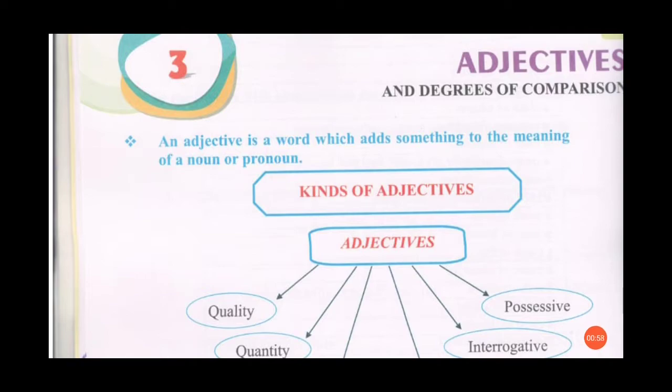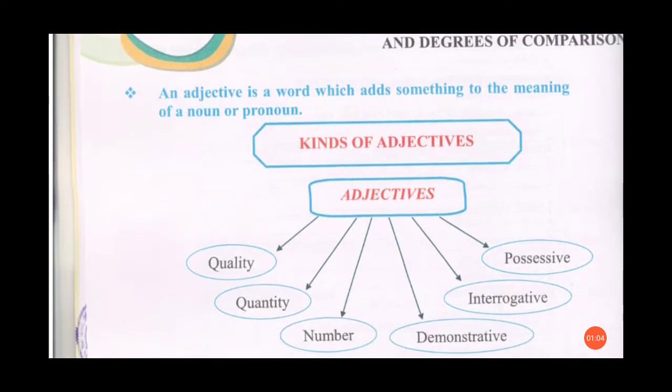Let's take one example. For example, if I say Vijay is a boy. Here in this sentence, I'm telling Vijay is a boy. Now this sentence is giving us a simple information that Vijay is a boy. But if I say Vijay is a good boy, here in this sentence, the word good is describing that Vijay is a good boy. So here the word good is an adjective.